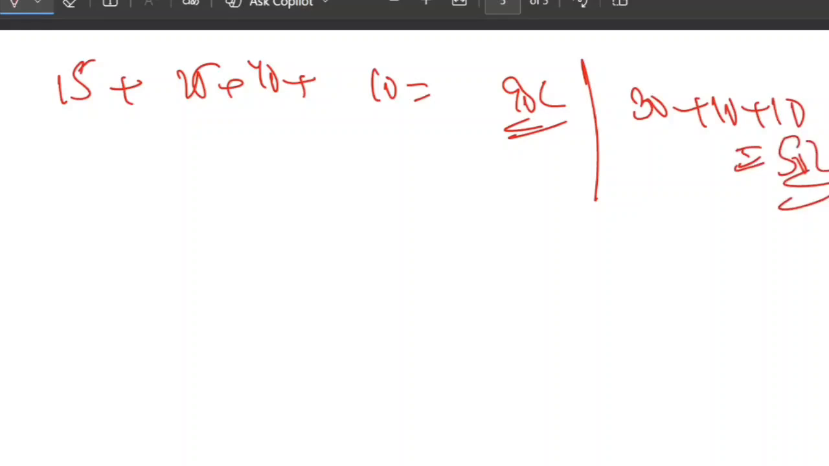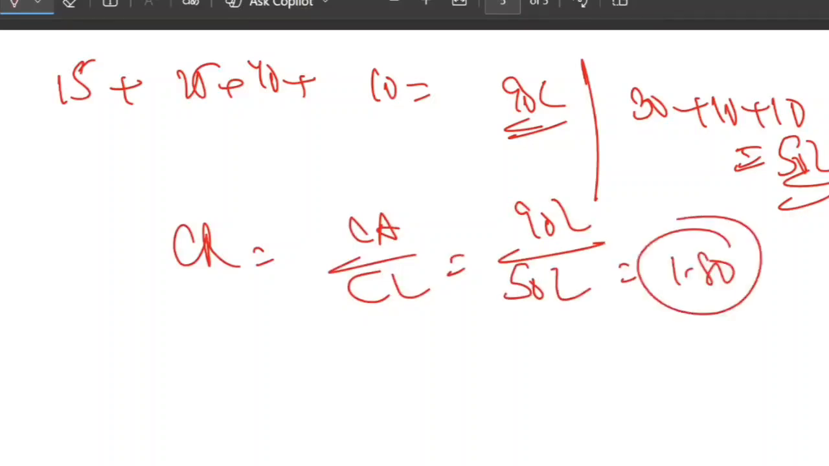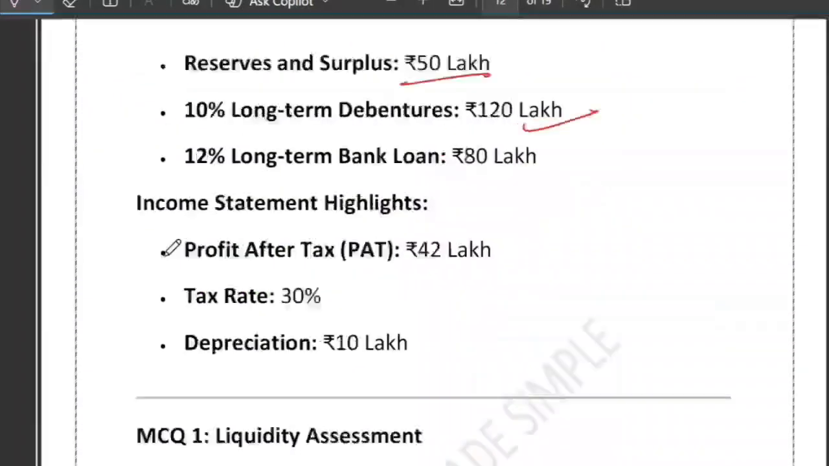Fine. That is current liability. Now it's very simple. Current ratio is current asset upon current liability. Current asset is 90 lakh. Current liability is 50 lakh. 90 upon 50. That will give you 1.80. Right. So the current ratio is 1.80. Fine. Option number A is correct.